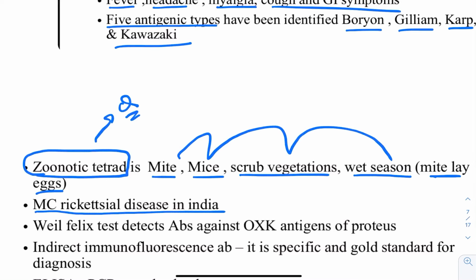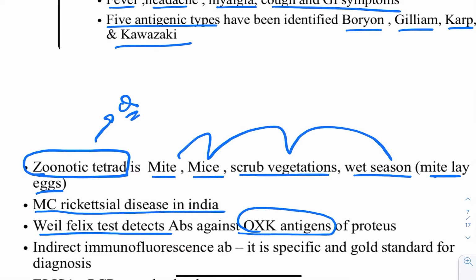Okay, and another favorite question of the examination is that it is detected by the Weil-Felix test. And this Weil-Felix test is positive for which particular antigen? The answer is OXK positive.